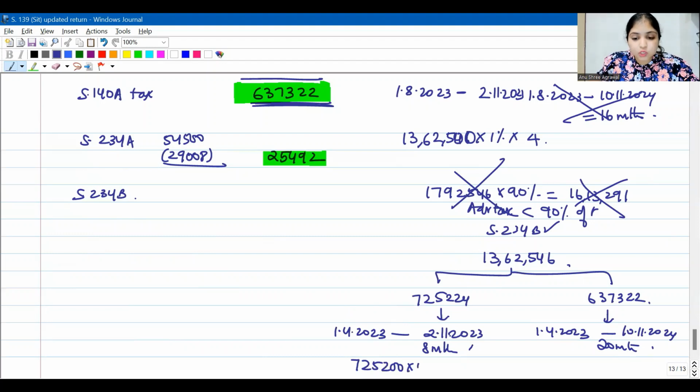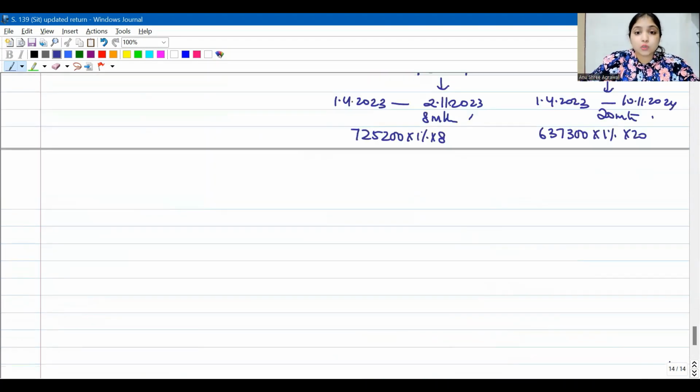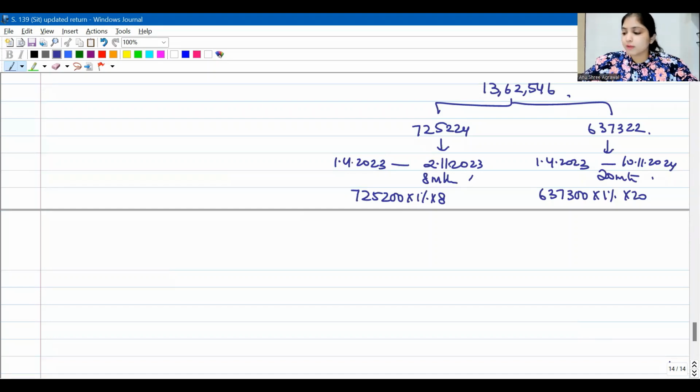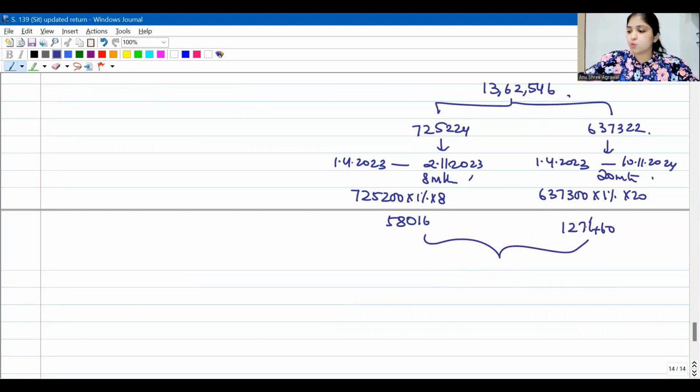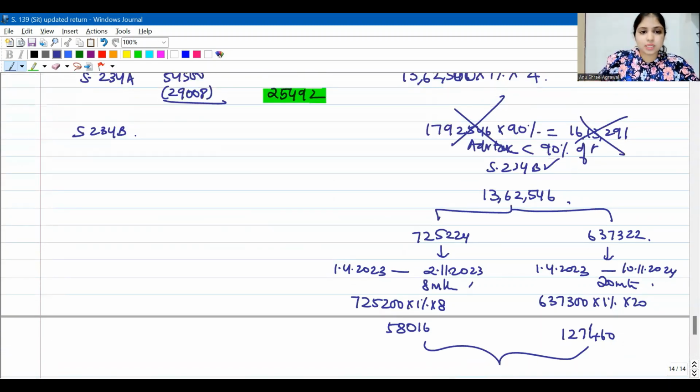7,25,200 into 1% into 8 months. Here, 6,37,300 into 1% into 20 months. So this is going to be totally how much? 7,25,200 into 1% into 8 months will be 58,016. 6,37,300 into 1% into 20 months will be 1,27,460. So the total interest is going to be 58,016 plus 1,27,460. It's going to be 1,85,476.